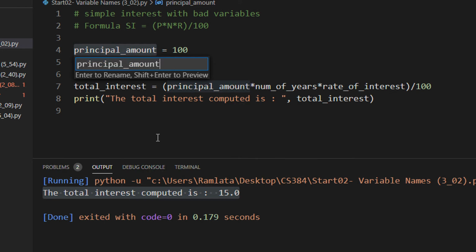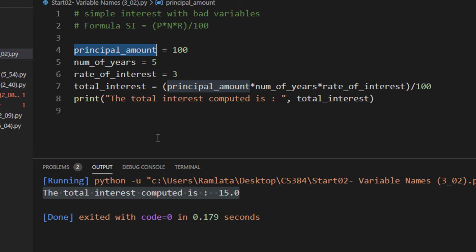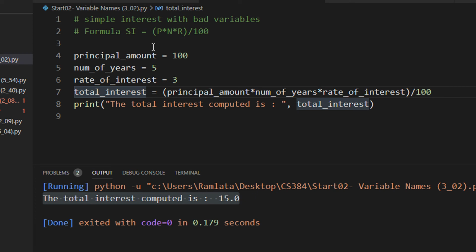Let me once again try the rename symbol. Okay, let me keep principal amount as principal. Okay, somehow the refactoring is failed. I will just check this out, why it's not working. Okay, so this is how you can keep good variable names. I would always recommend in the tutorials that I will give you, 10% of the score is for usage of good variable names. Okay, so that's it about this lecture.